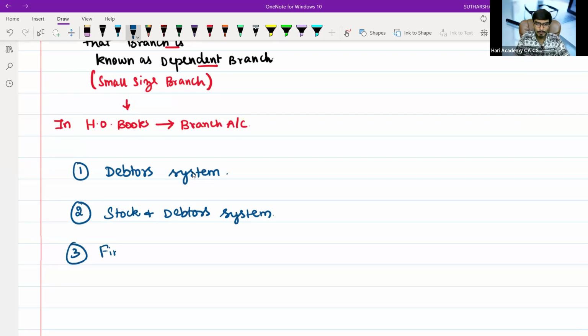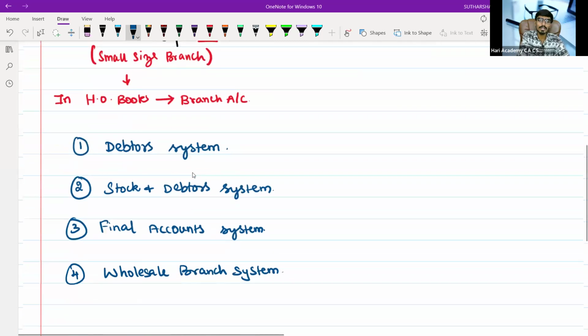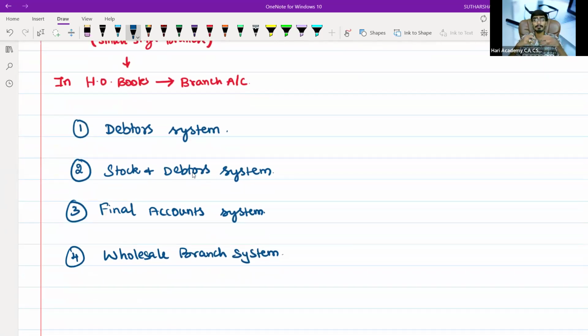Third one will be your final account system. The last and the final one under the dependent branch is known as wholesale branch system. These are the 4 types of accounting treatments or the methods by which you are going to prepare a dependent branch in the books of HO in the form of branch account.